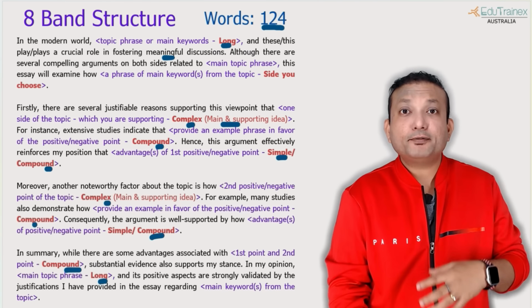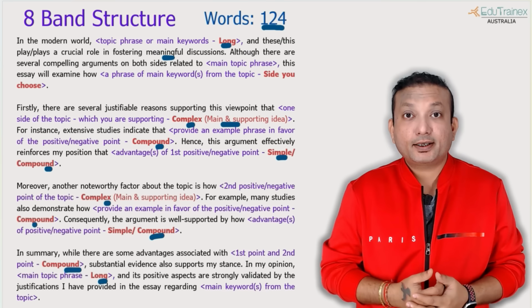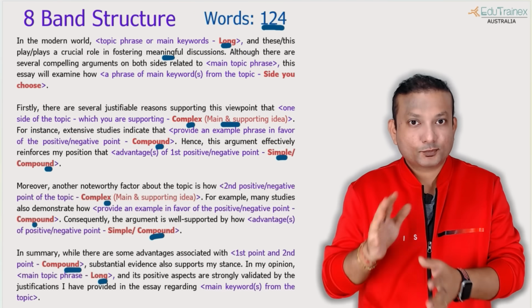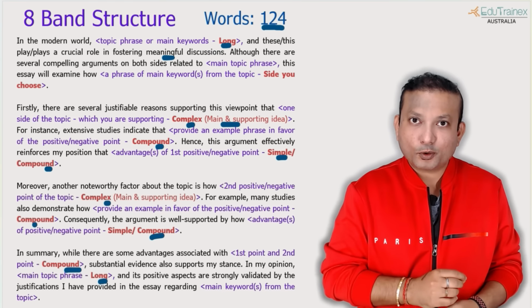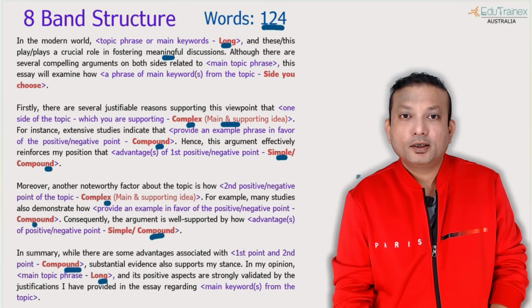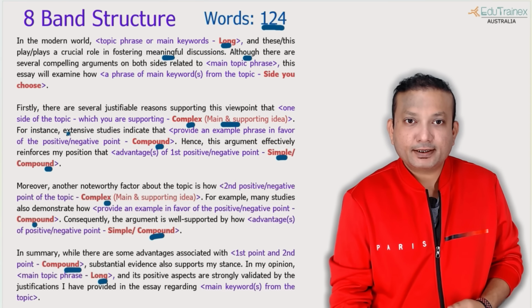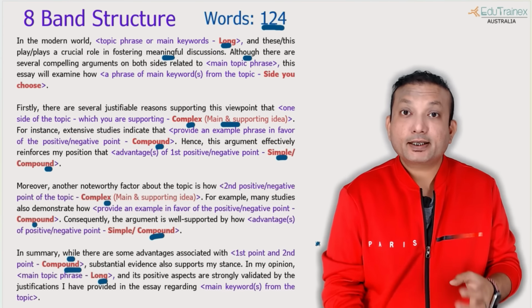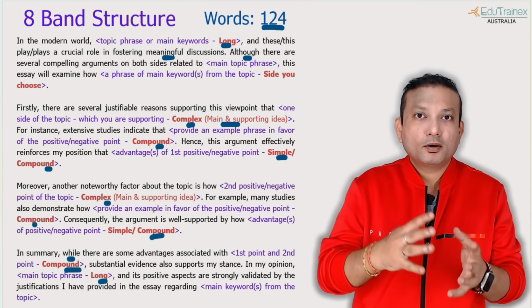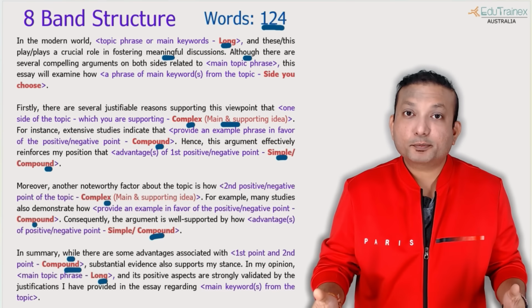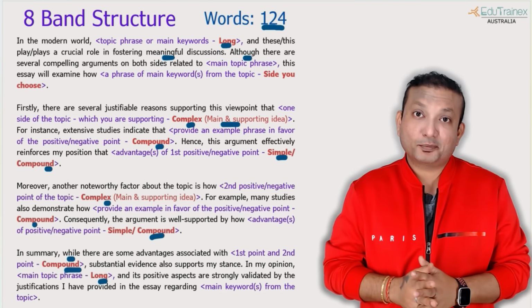So meaningful is an adjective. I can replace it with another appropriate adjective. Instead of meaningful, I can say appropriate discussions. Those kinds of words which have similar meanings are called synonyms, and that has to be used there. Now you see over here, there is a start of a complex sentence. If you see the other sentences, you will find that we have tried to create places for you. Even in conclusion, this is how complex sentences are formed. Although, not only, but also, while, all those words you can expand with one main clause and multiple subordinate clauses